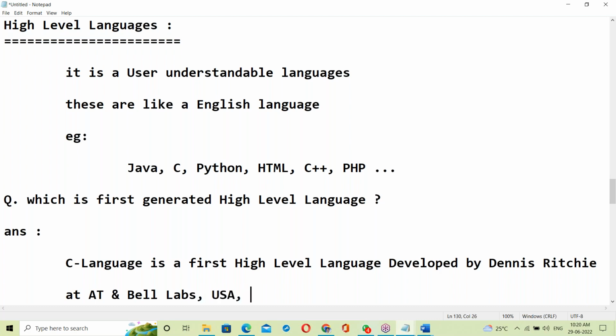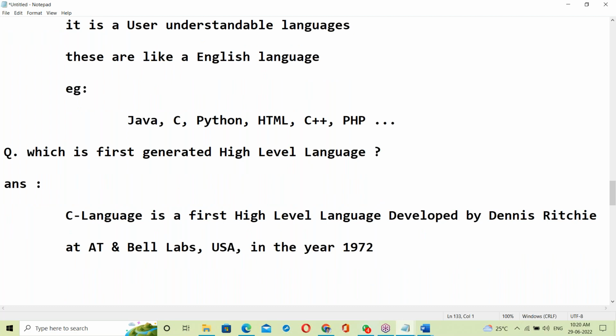In the year 1970? Not 1970. In the year 1972. Okay. See, Java is before your birth, right? C language is before my birth.